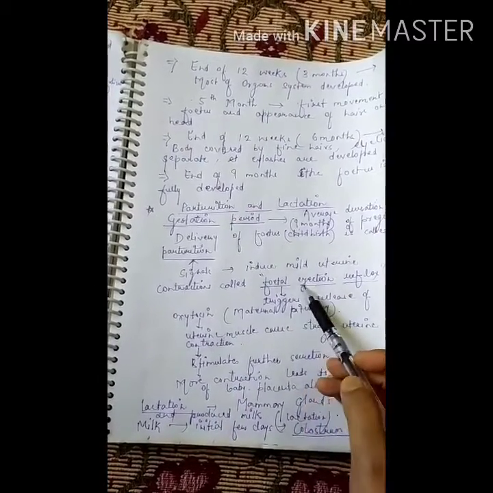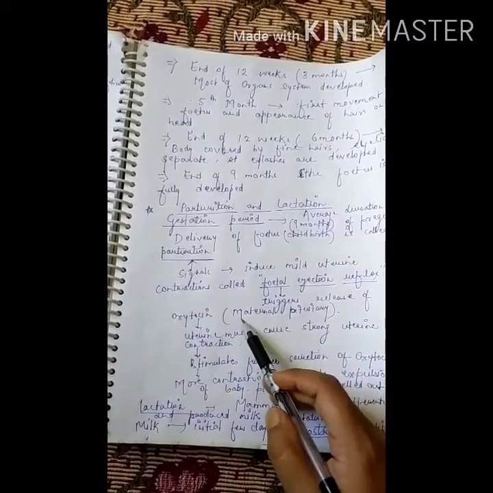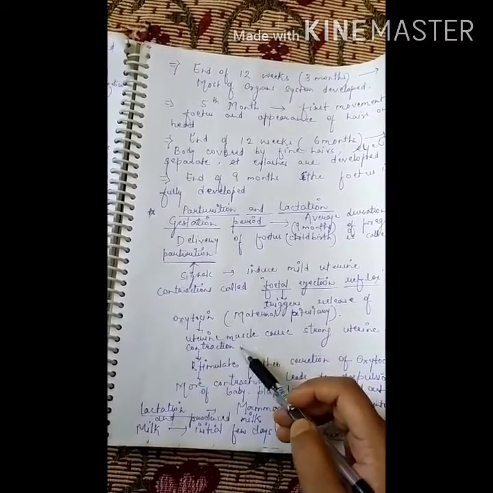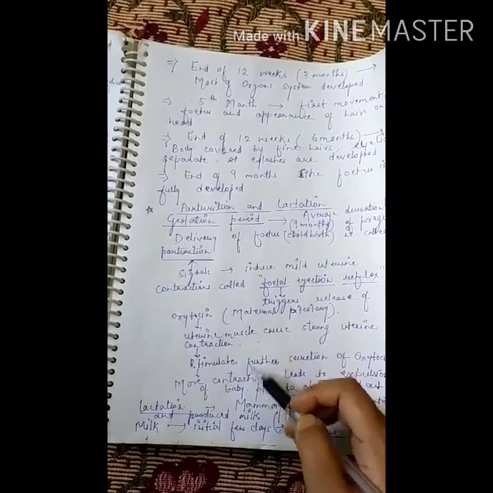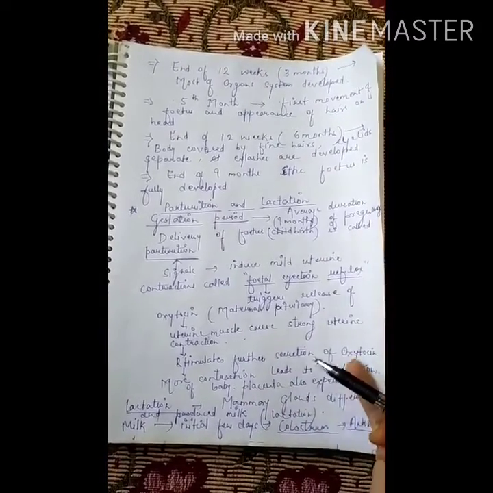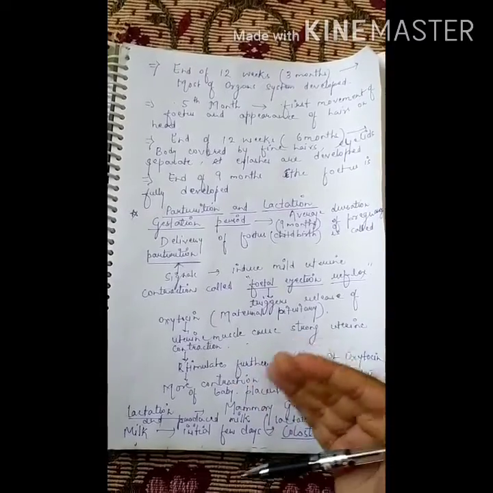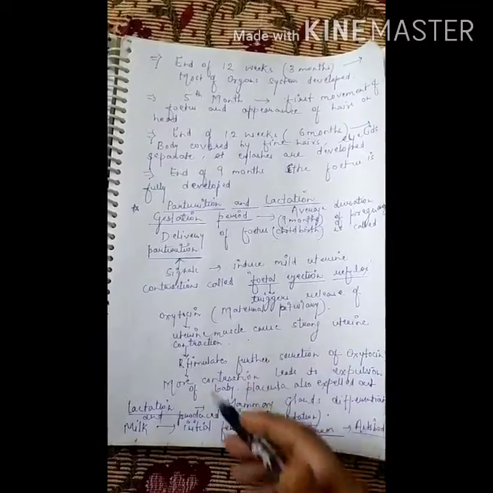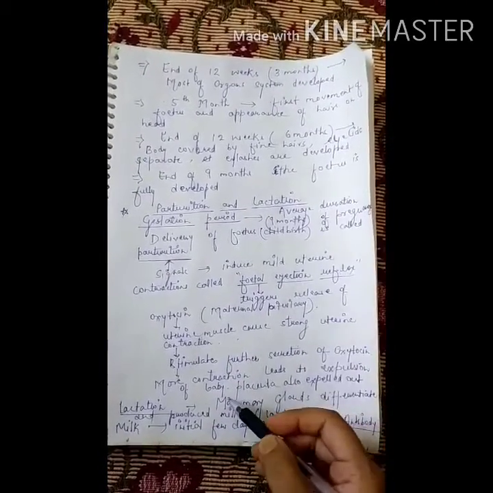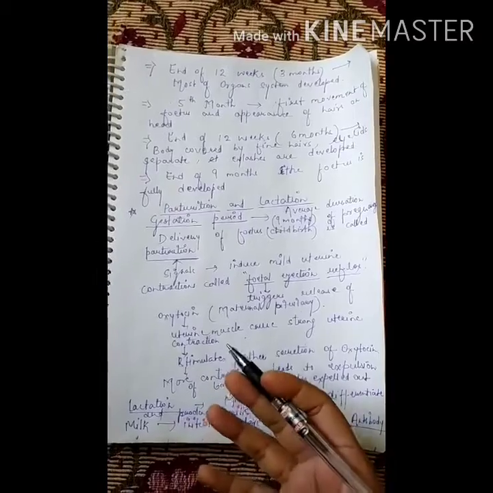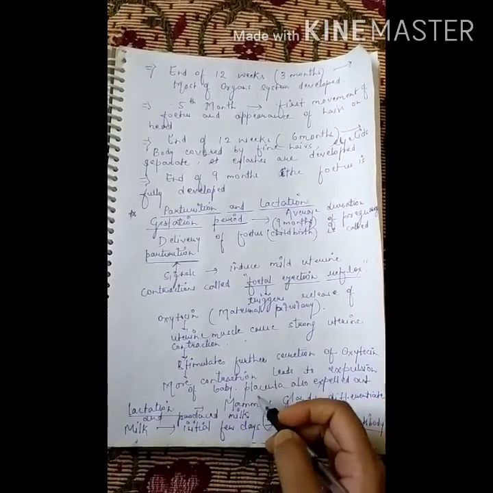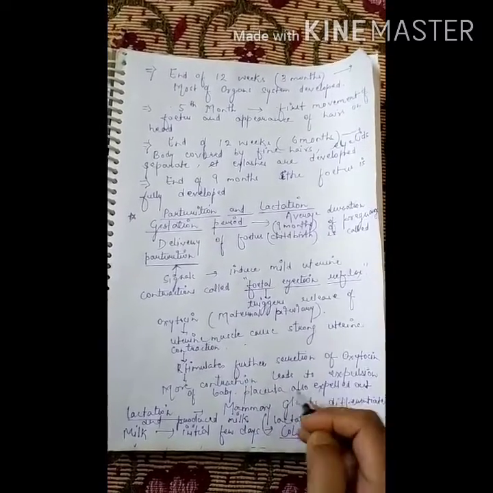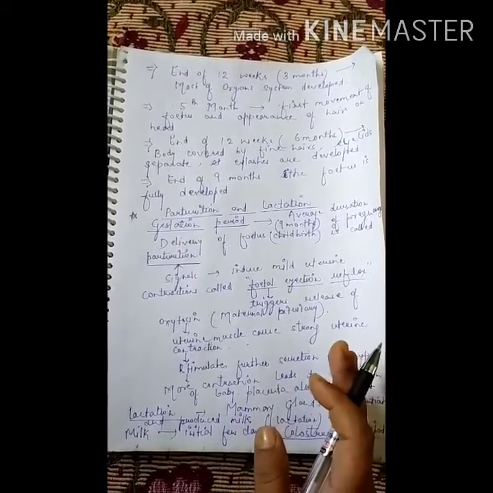The fetal ejection reflex triggers the release of oxytocin from the maternal pituitary, and then the uterine muscles cause strong uterine contractions and stimulate further secretion of oxytocin, and the contractions continue. More contraction leads to expulsion of the baby, and the placenta is also expelled with the baby.